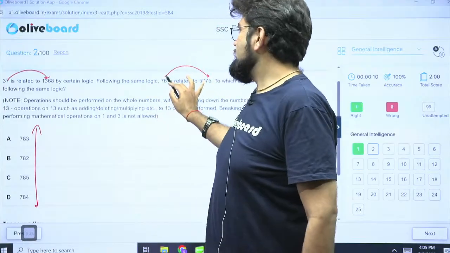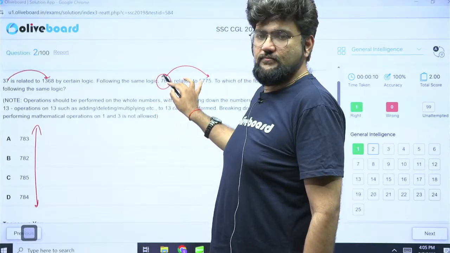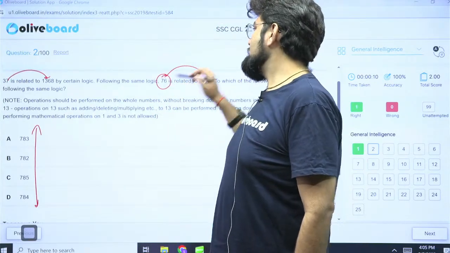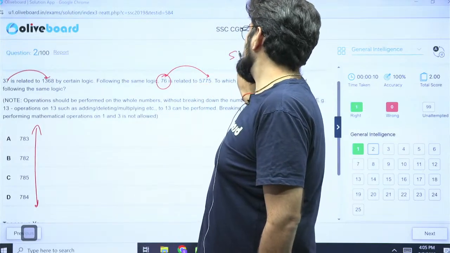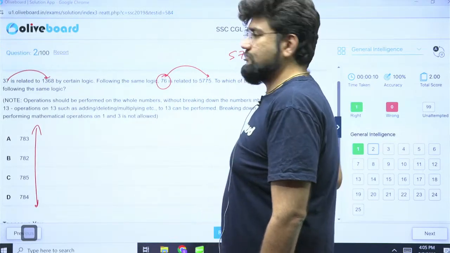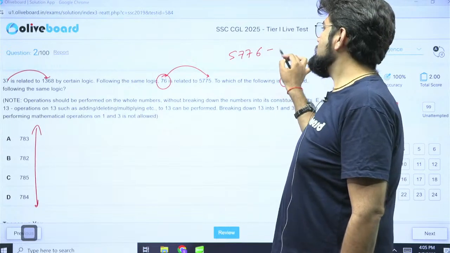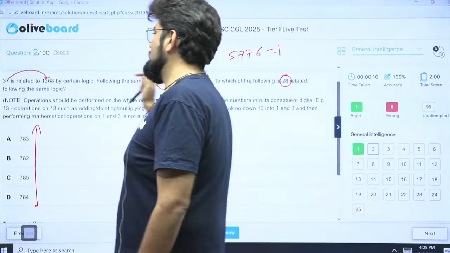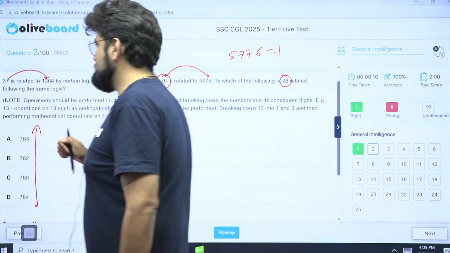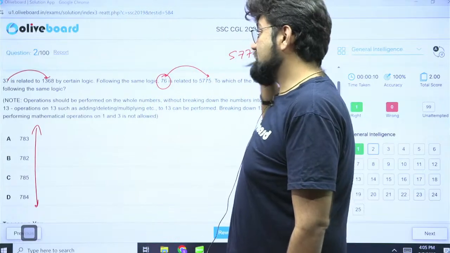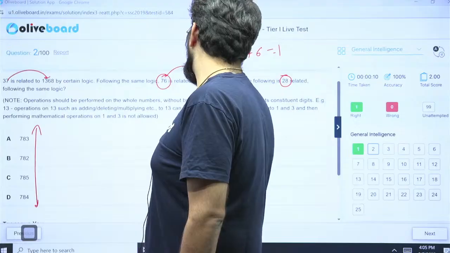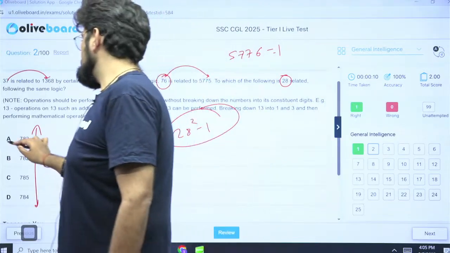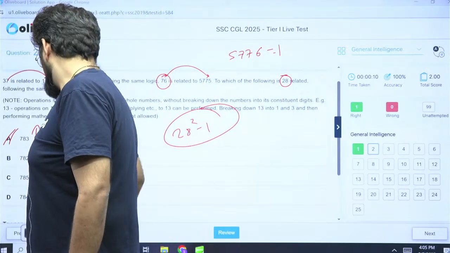Now, calculating 75 square is easy, right? So what will be 75 square? You can calculate 75 square and 76 square rather. So that will be 5776. And then you will see it is just the square minus 1. Here also the same thing is happening: 1369, 37 square minus 1. So here you will simply do 28 square minus 1, which is 783. Option A becomes my correct answer.